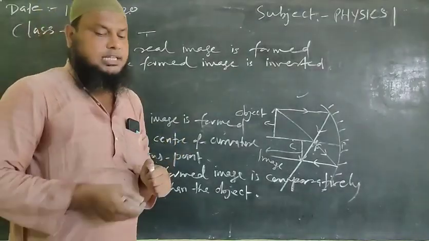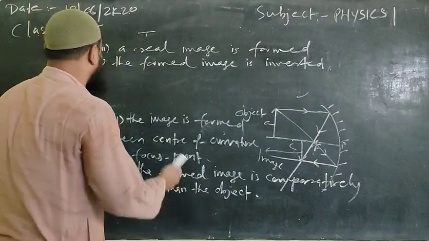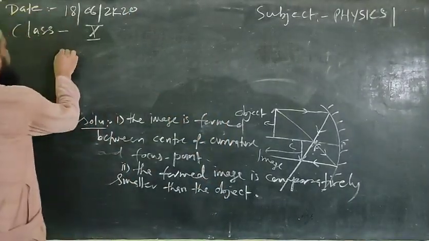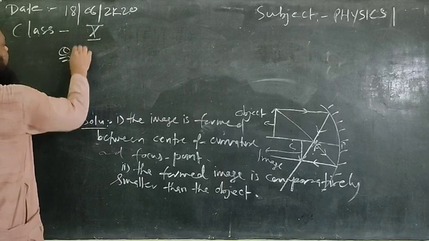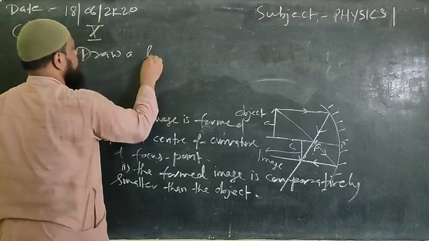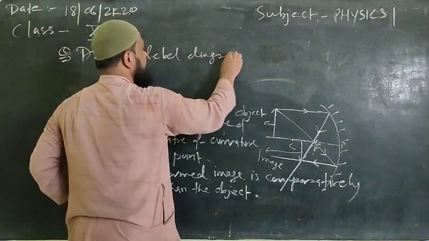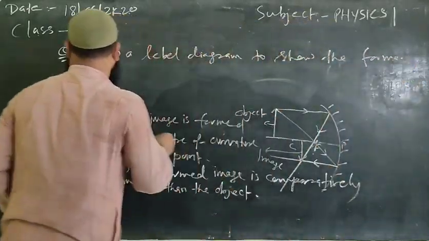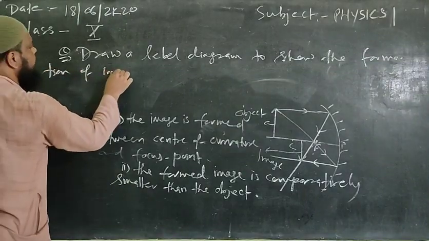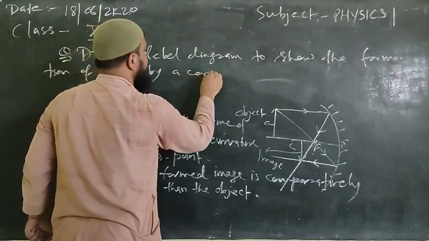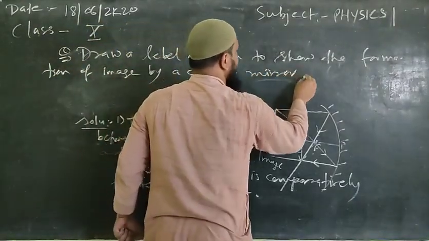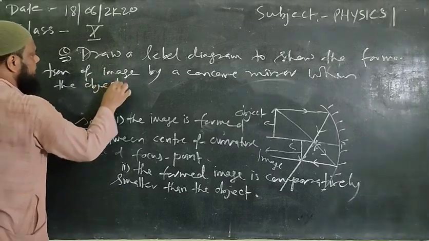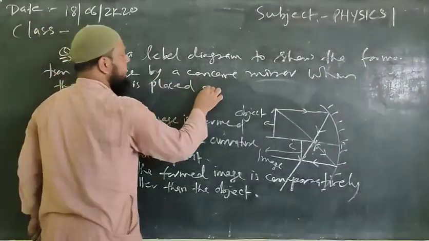Fine. Now we'll discuss the third case. The question could be: draw a level diagram to show the formation of image by a concave mirror when the object is placed at the center of curvature.